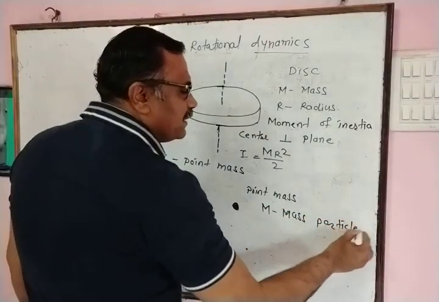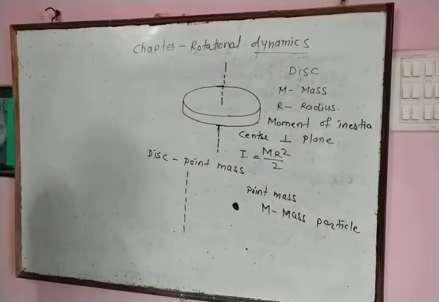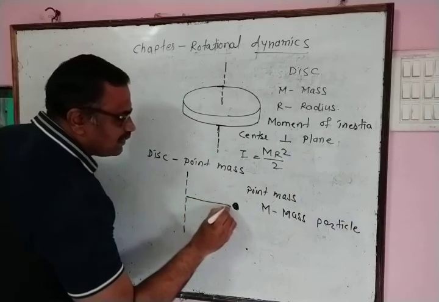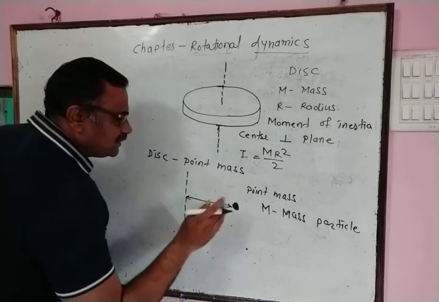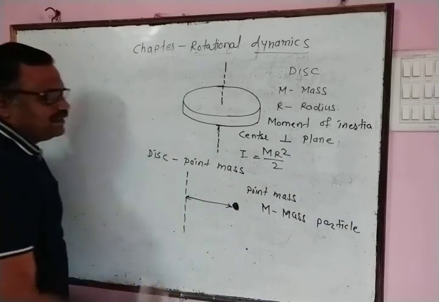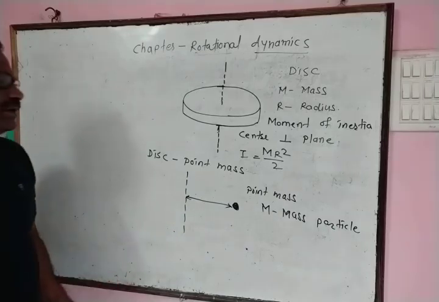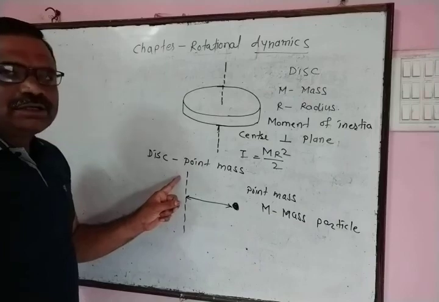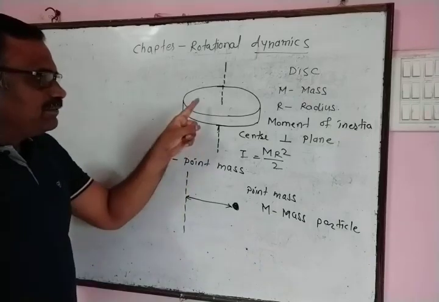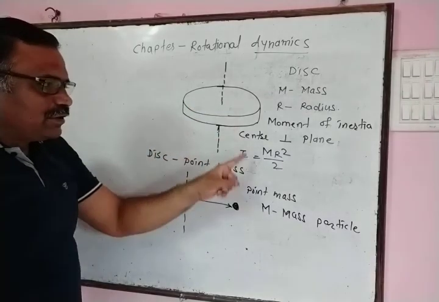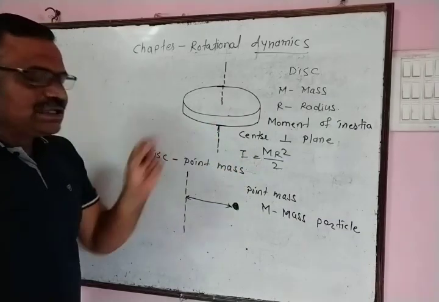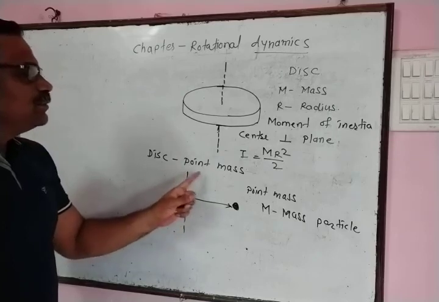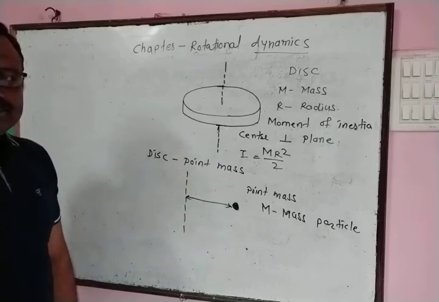Now we define what is radius of gyration. At what distance from the axis of rotation this point mass must be placed so that moment of inertia of this point mass about axis of rotation is exactly equal to moment of inertia of disc about this axis of rotation. This distance is known as radius of gyration.